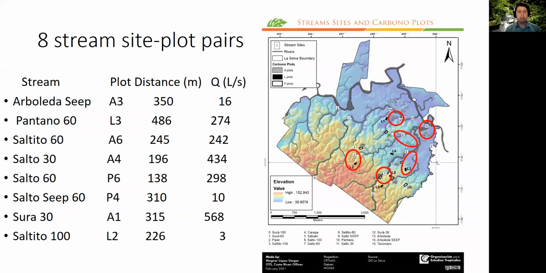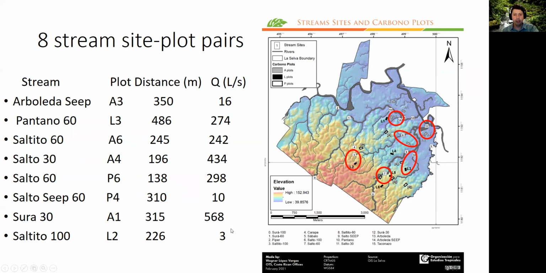And so here are the stream sites and the plots that I used. I'm going to use the names for the streams because these are the ones that we care more about. The paired plot, the distance between those, you can see that the closest one is 138 meters. The farthest one is about 486 meters, so a little less than a kilometer away. So the sites are relatively close by.